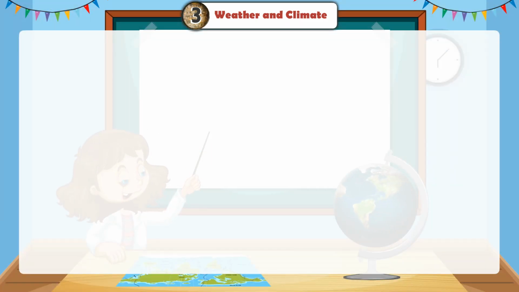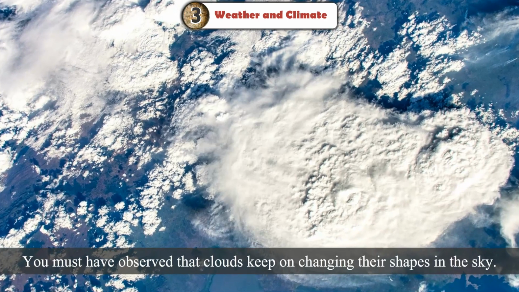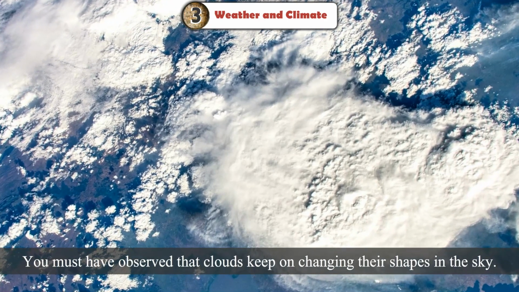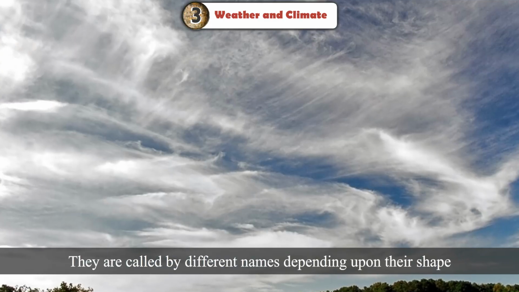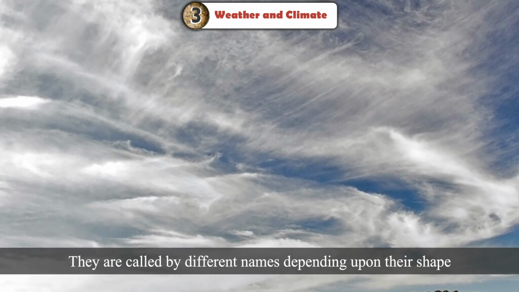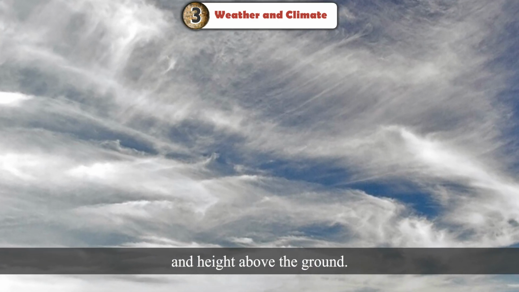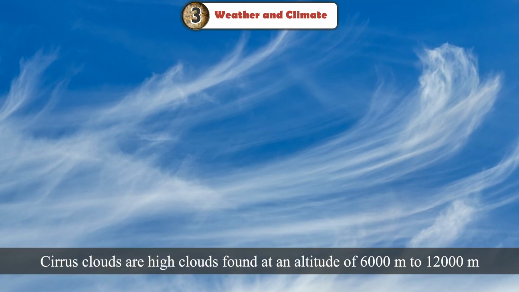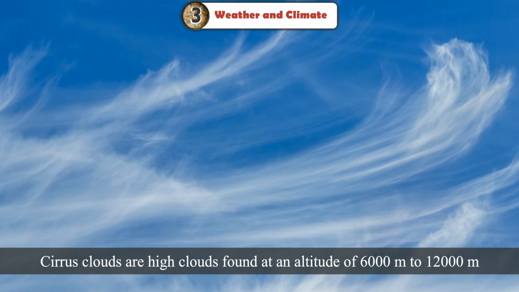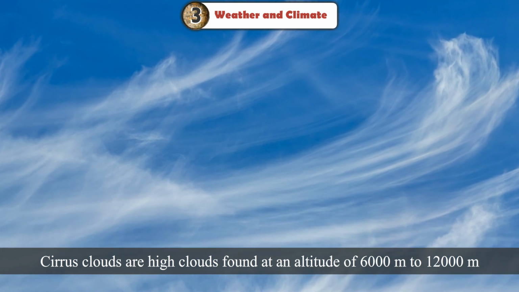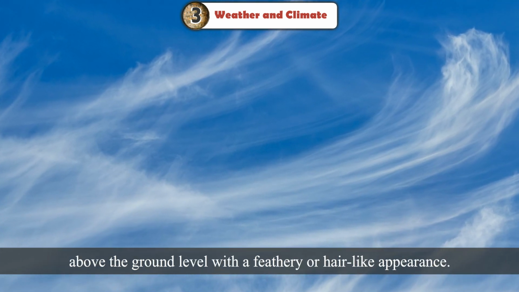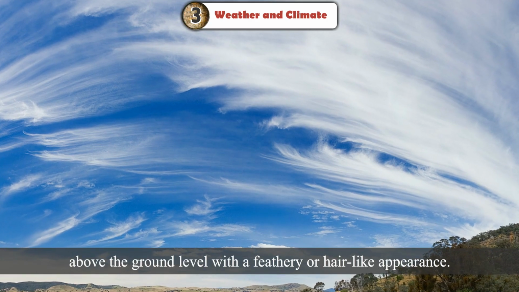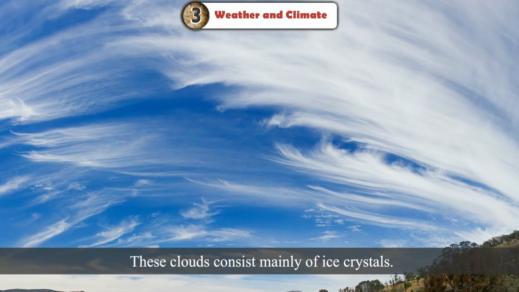Different types of clouds. You must have observed that clouds keep on changing their shapes in the sky. They are called by different names depending upon their shape and height above the ground. Cirrus clouds are high clouds found at an altitude of 6,000 m to 12,000 m above the ground level with a feathery or hair-like appearance.